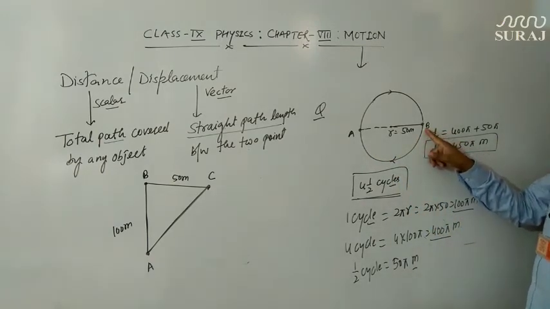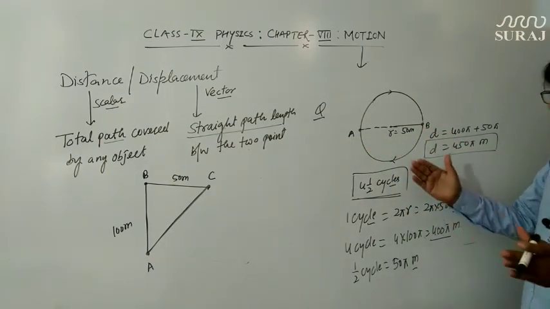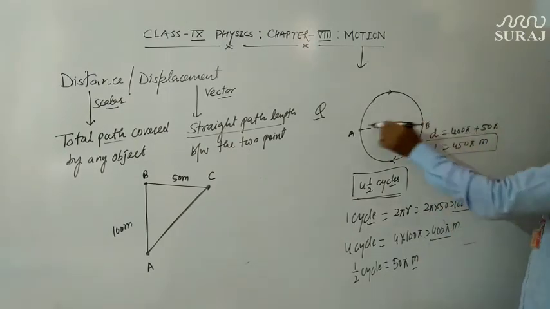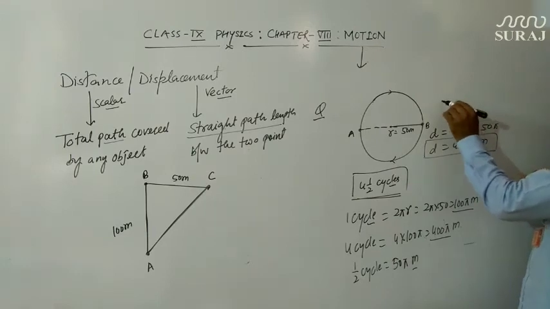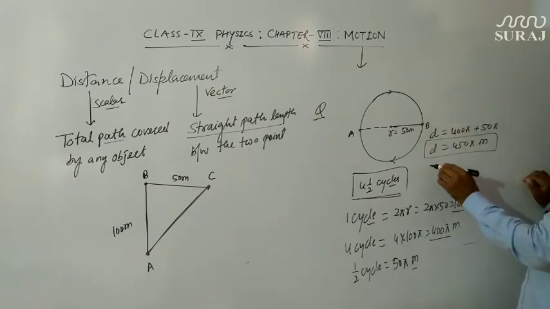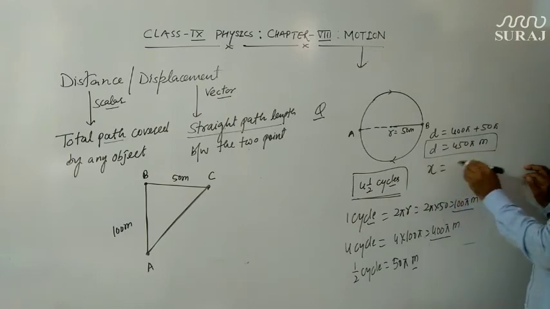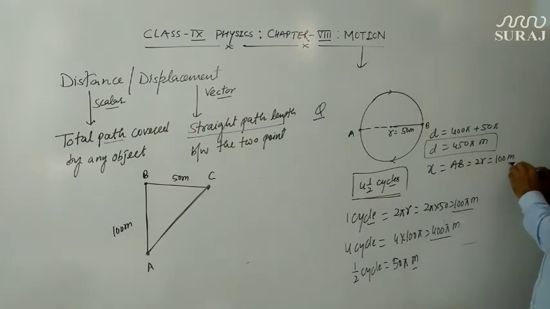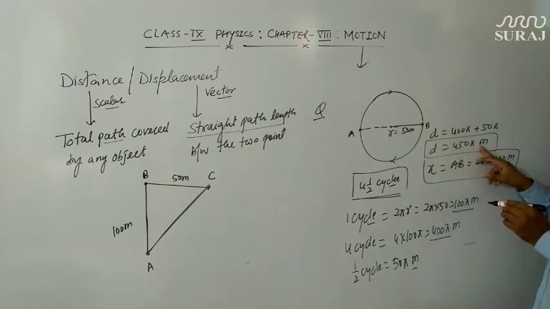So this is the final position, this is the initial position. What is the distance between these two positions? You will say it is the diameter of the circular path, which is the displacement in fact. So displacement x is equal to AB, which is 100 meters, or 2r, the diameter of this circle, that is 100 meters. So this is the answer: distance is 450 pi meters while displacement is 100 meters.